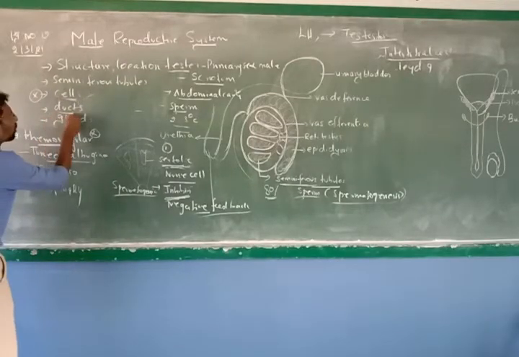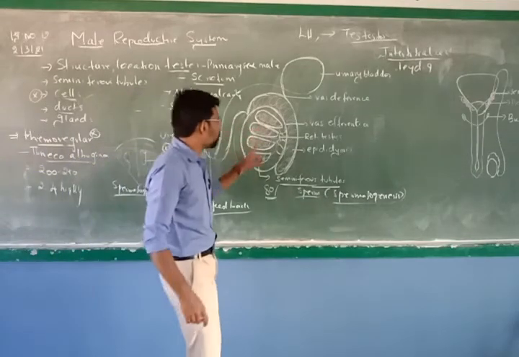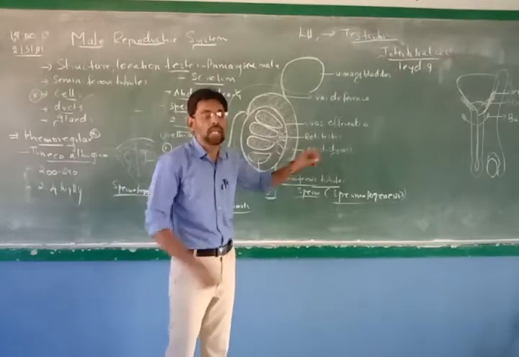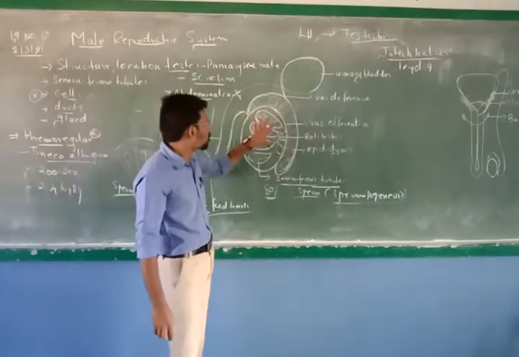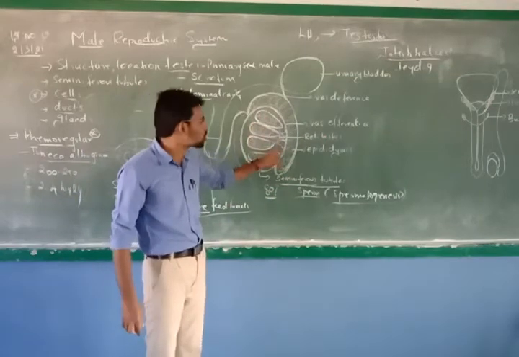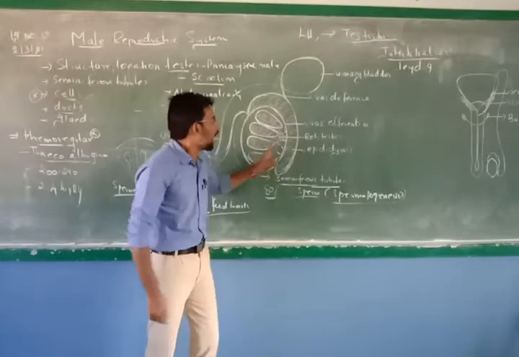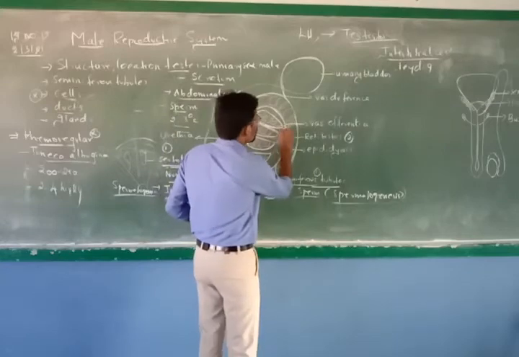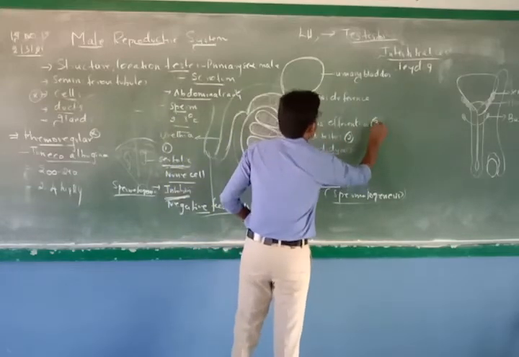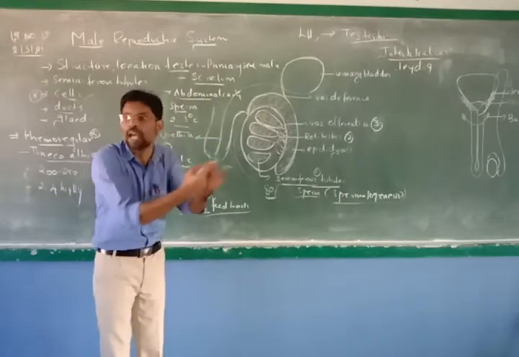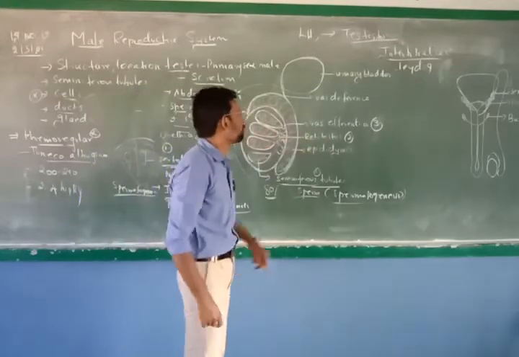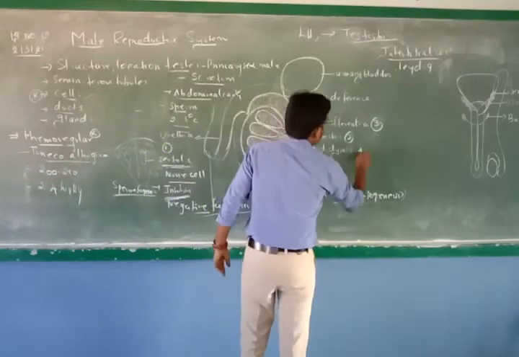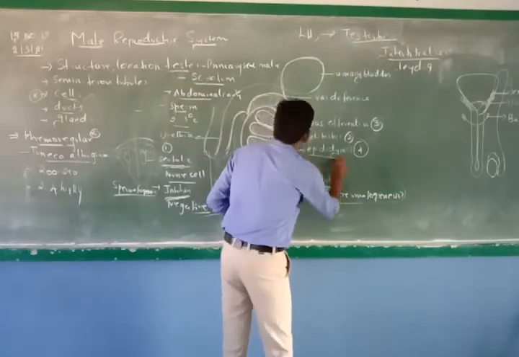And next one is the ducts, the tubes. See, all the seminiferous tubules are connected by a structure called rete testis. Okay, so you have to organize the sequence in your notes. As soon as you get out from the seminiferous tubules, the structure is called rete testis. After this, number 2: one is the seminiferous tubule, and the second one is the structure called vasa efferentia. Efferent means it is just going out. Then you will find a highly coiled structure called the epididymis. A very important structure, the epididymis.